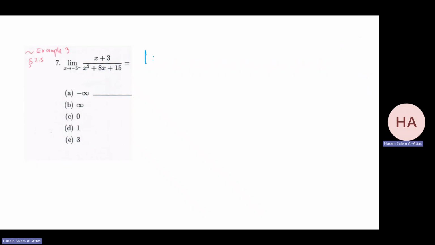Now, this one, minus 5 from left. First, if we substitute, in the numerator you have minus 5 plus 3, which is not 0. In the denominator, we have 25 minus 40 plus 15, which is 40 minus 40, which is 0. So it's infinity category. Now I need to check if it's plus or minus. So I need to do it through the signs, or I can simplify it. This is x plus 3.